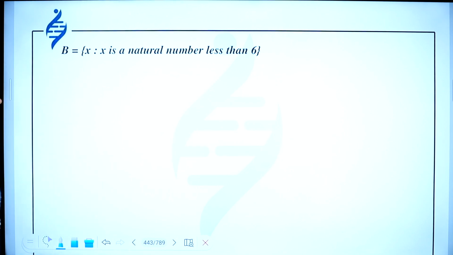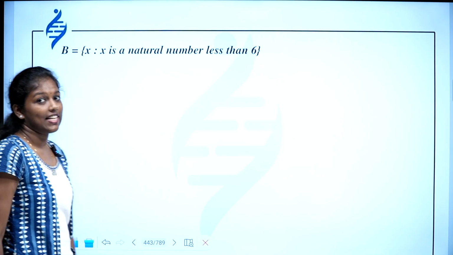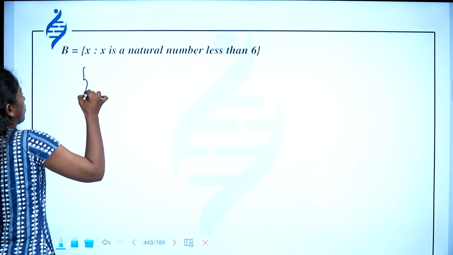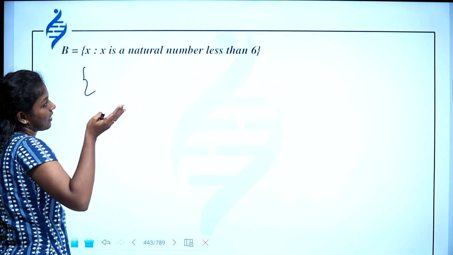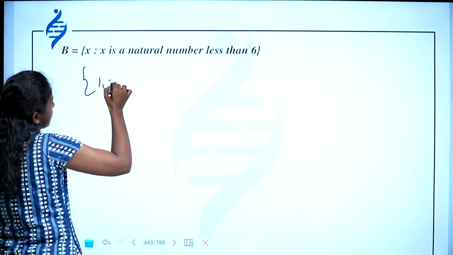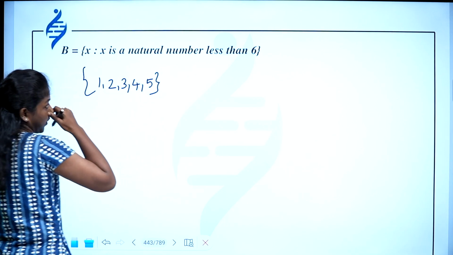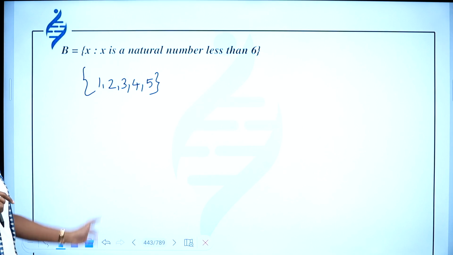Then x is a natural number less than 6. Set of all x such that x is a natural number and is less than 6. So what are the natural numbers less than 6? 1, 2, 3, 4, 5. Okay. So you can write it.